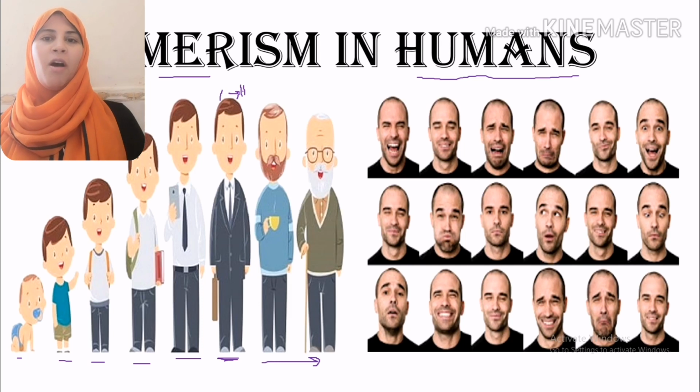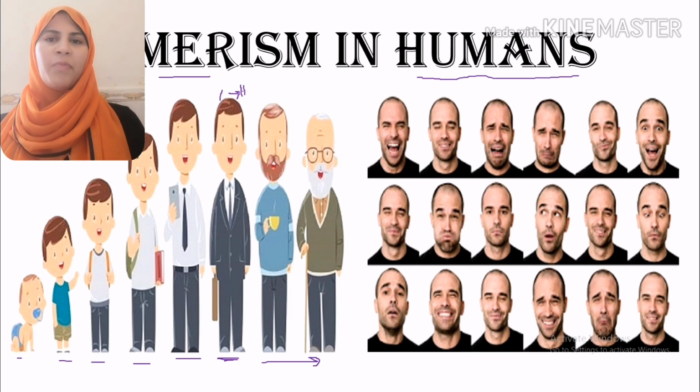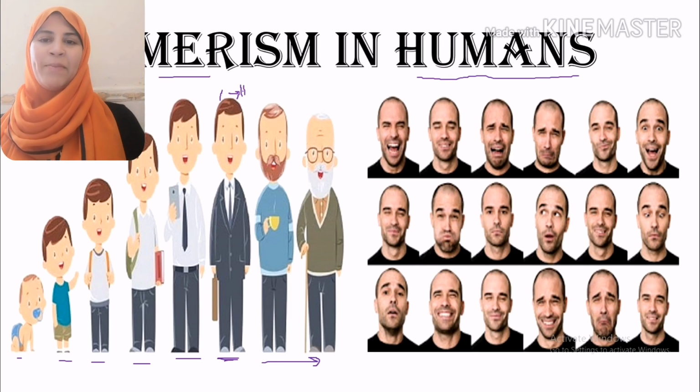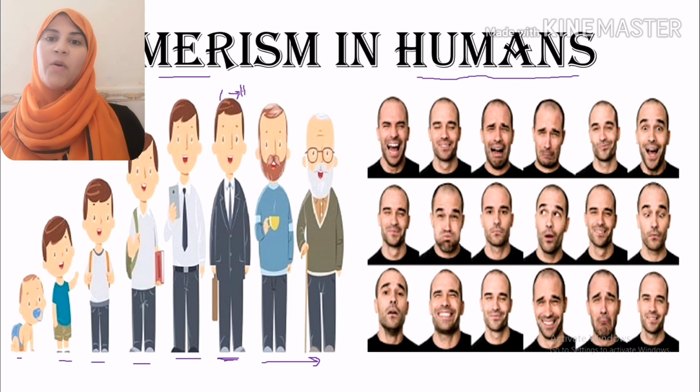Exactly, even in any one of our growing stages, we have different types of behaviors. We have different types of acting. Sometimes we are happy, sometimes we are angry, sometimes we are in love, sometimes we feel hate.